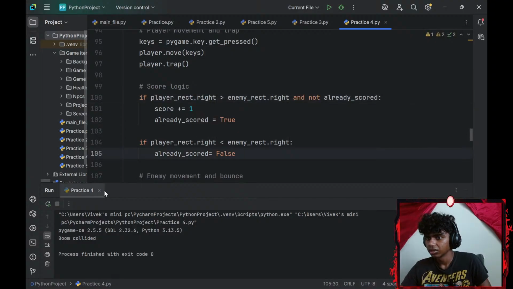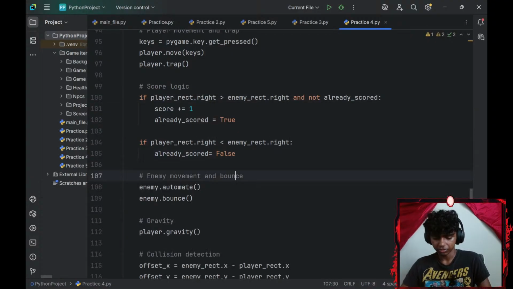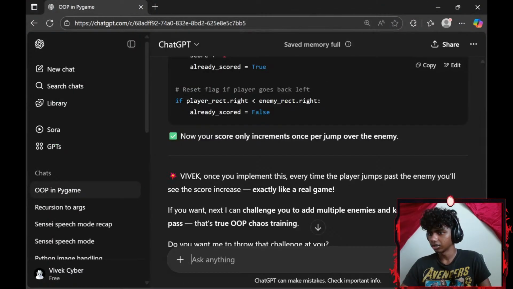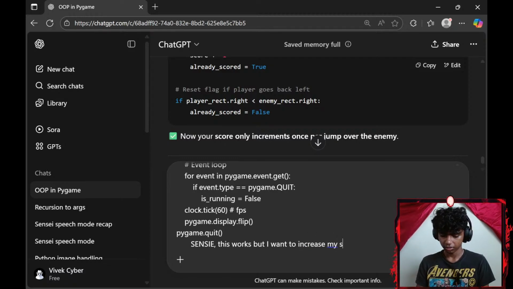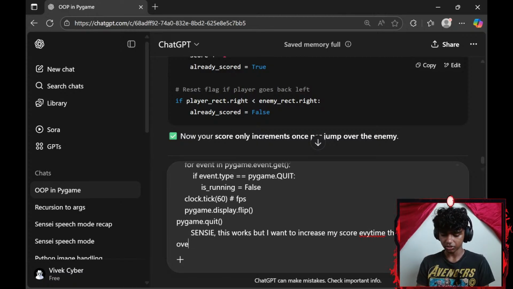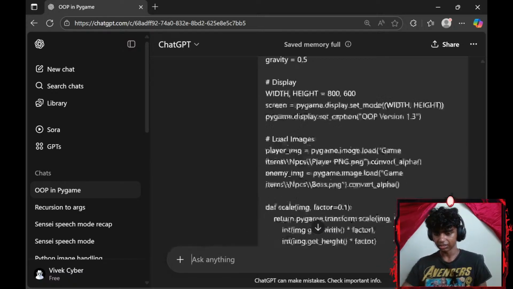Okay, let me actually copy that. Get Sensei here. Paste, add a bunch of space and say to Sensei: this works, but I want to increase my score every time the player jumps over the NPC.